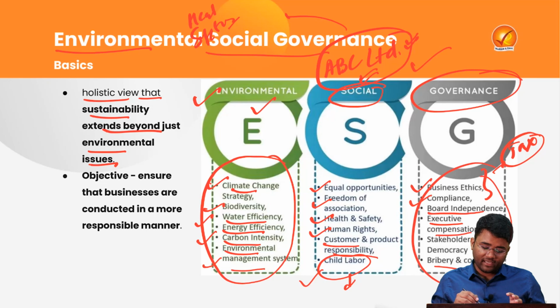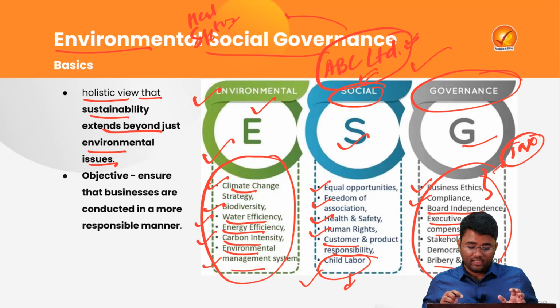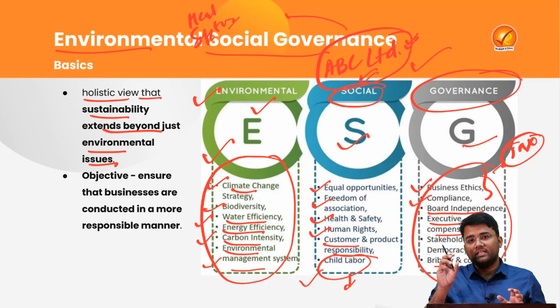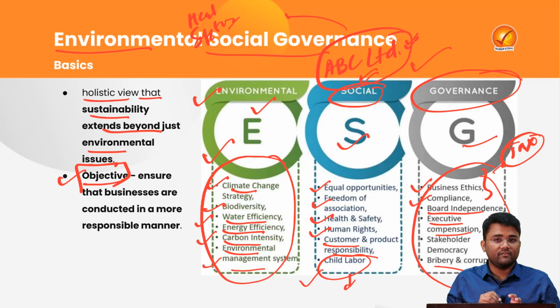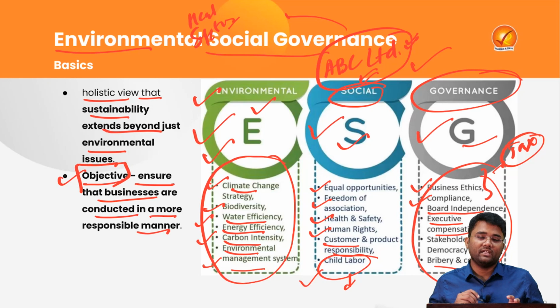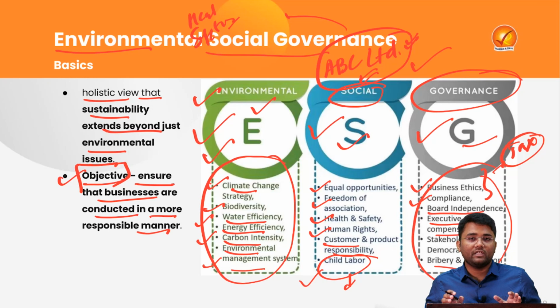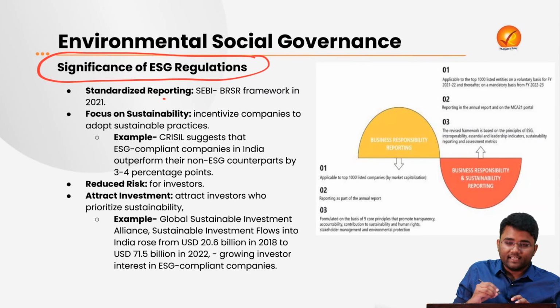So these are some parameters under the environment, social and governance framework, where the company will be judged according to these parameters, whether they are following the ESG framework or not. The objective of this ESG framework is to ensure that businesses are conducted in a more responsible manner. They are responsible to the environment, they are responsible to the society, they are responsible to the government. The objective is to ensure they are following all the norms of environment, society and the government in place. So what is the significance of this ESG regulation?